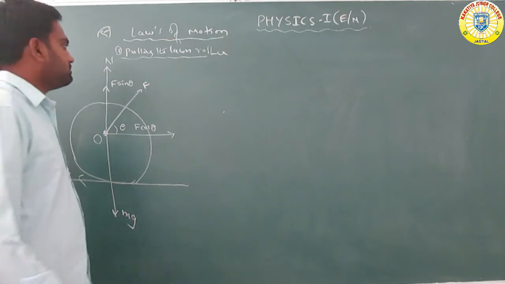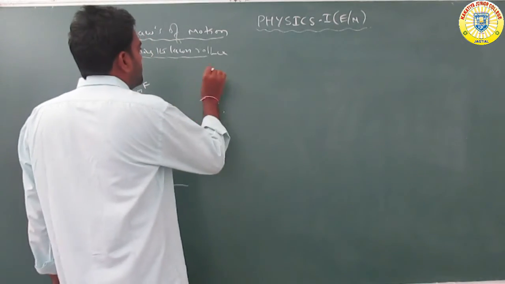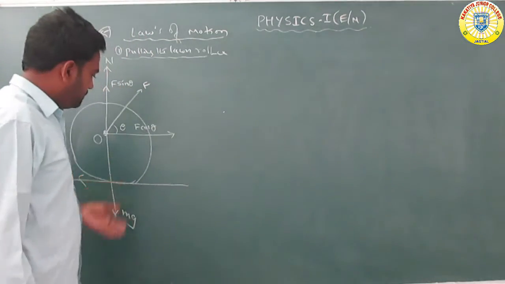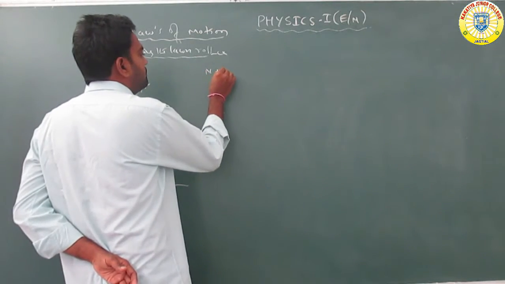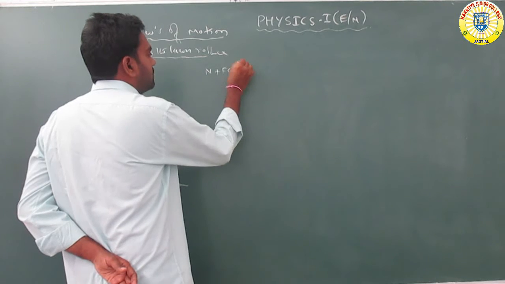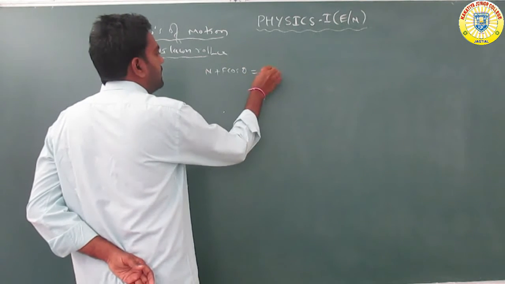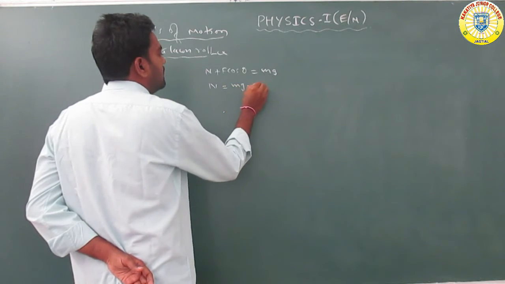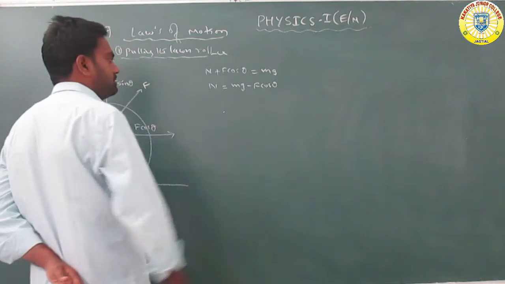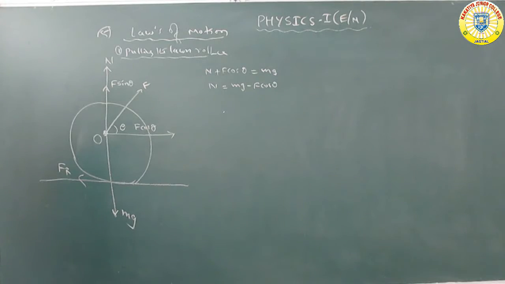Now, the upward forces equal the downward forces, so N plus F sin theta is equal to mg. So N is equal to mg minus F sin theta.